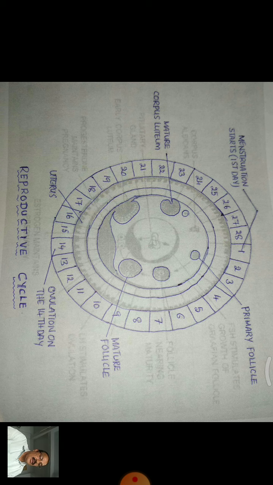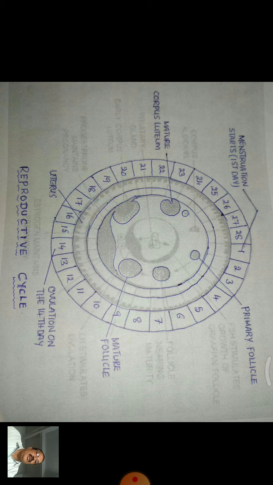Uterine glands are distended and filled with secretions. The whole purpose is to provide appropriate conditions for implantation of a fertilized ovum if fertilization takes place. This is something about a menstrual cycle, come under reproductive cycle.